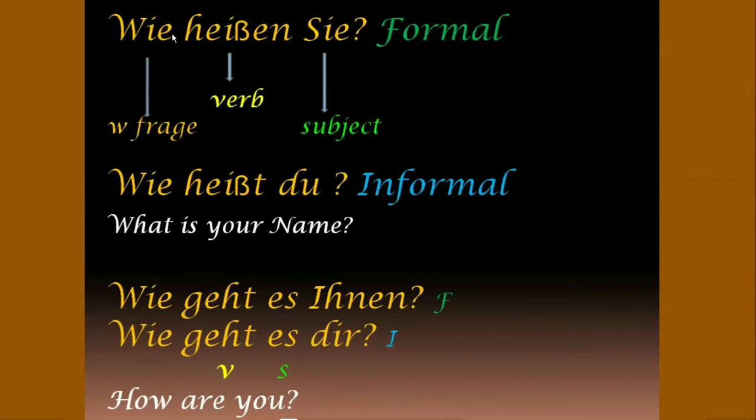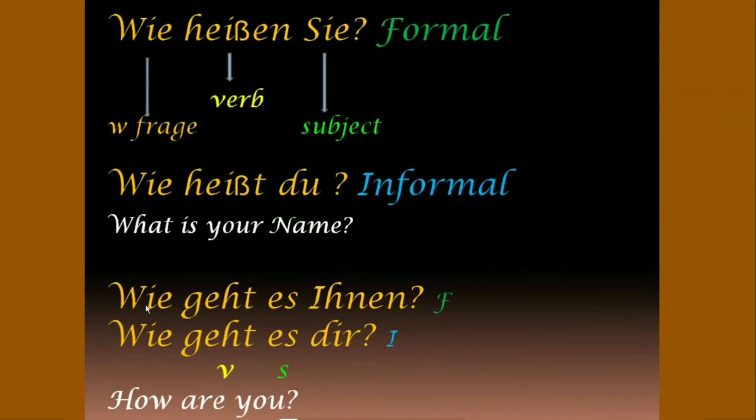W-Frage always remains at first position. And here you can see verb always remains at second position. And Sie is subject, which is at third position. Here you can also see wie is at first, heißt is at second, which is verb, and du is subject, which is at third position. Whether formal or informal, the rules are same.